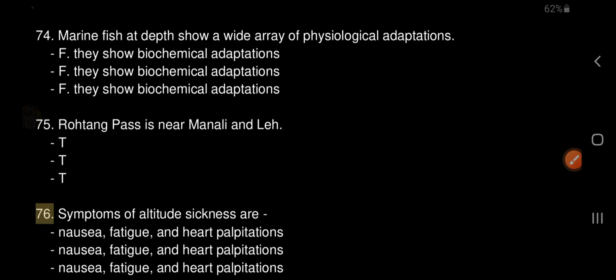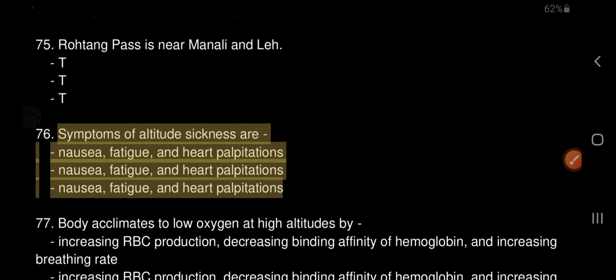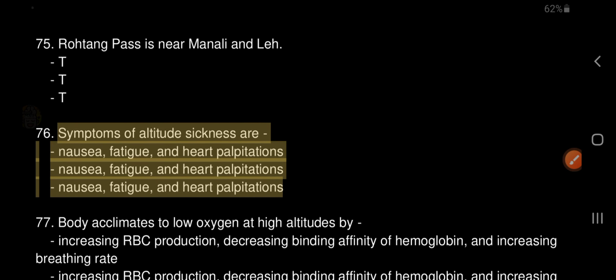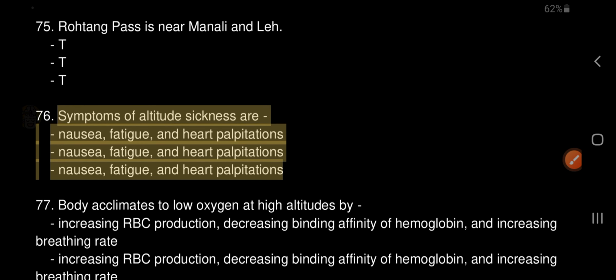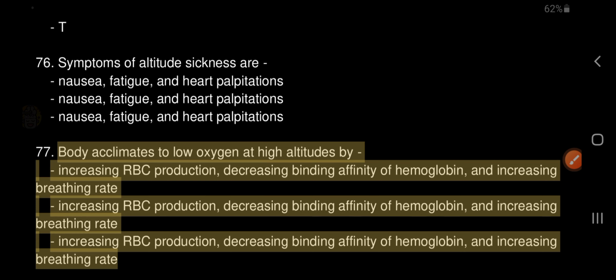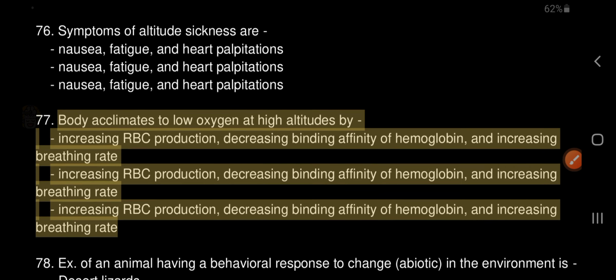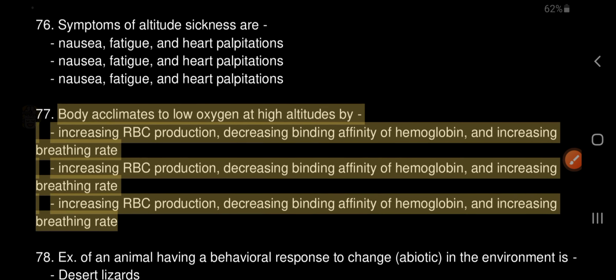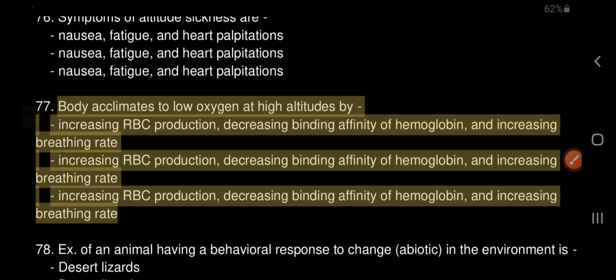76. Symptoms of altitude sickness are nausea, fatigue, and heart palpitations. 77. The body acclimatizes to low oxygen at high altitudes by increasing RBC production, decreasing binding affinity of hemoglobin, and increasing breathing rate.